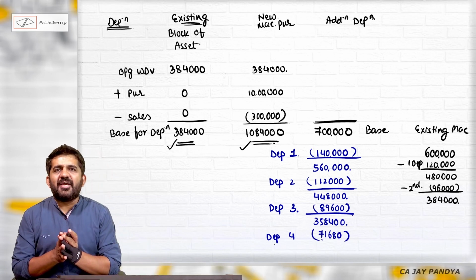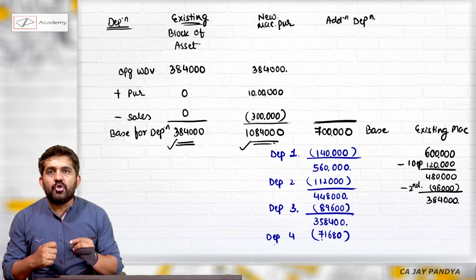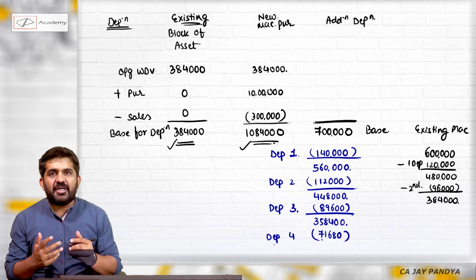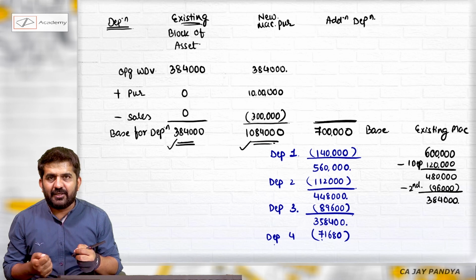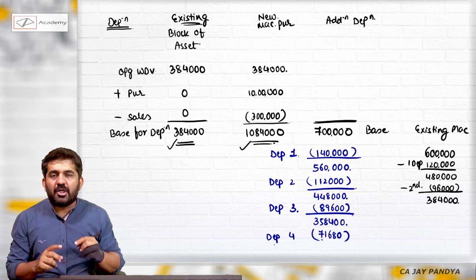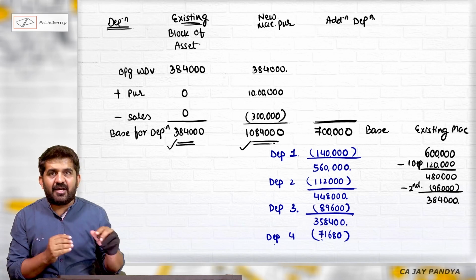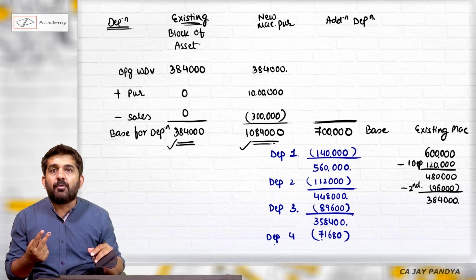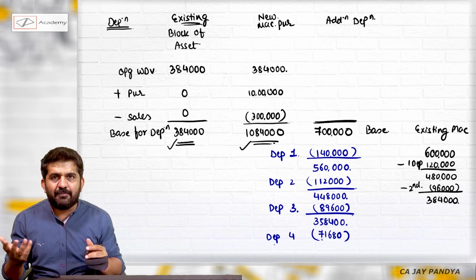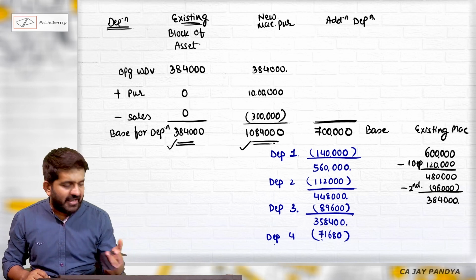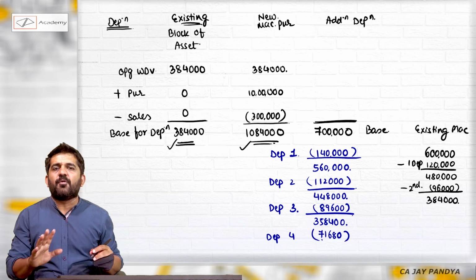What is my WDV at the end of the fourth year? Not relevant for this question. Sir, why? Should we not find out capital gain or capital loss? The answer is no. When you are working under the block of asset method, there is a capital gain or capital loss only in two situations. Number one, when the block is empty. Here there are some machines. Number two, when the block becomes negative. These two situations we are ignoring. The block is not becoming empty. We are assuming the block will not become negative. And so depreciation or WDV is not important for this particular question.